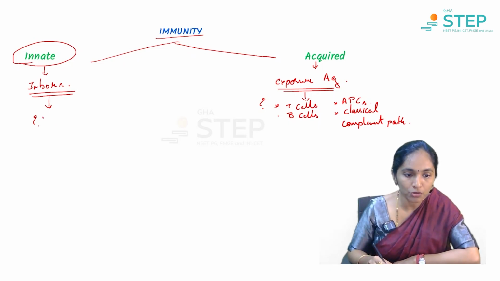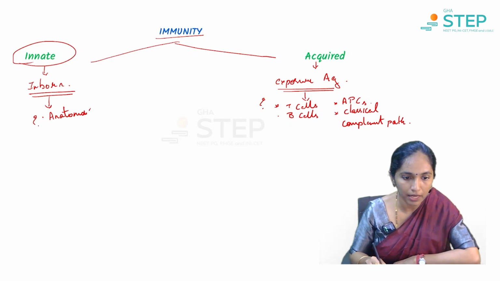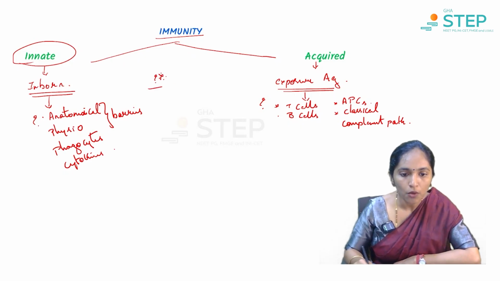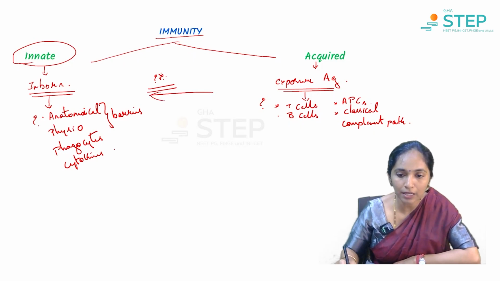Whereas all the others which you read in the immune response are your innate immunity components, that is your anatomical barrier, then physiological barrier, then all your phagocytes and the cytokines produced by these. But what is most important for us is which T and B cells come under innate immunity. We studied that T and B cells are that of acquired immunity, right? Then which T cells and B cells are that of innate immunity?